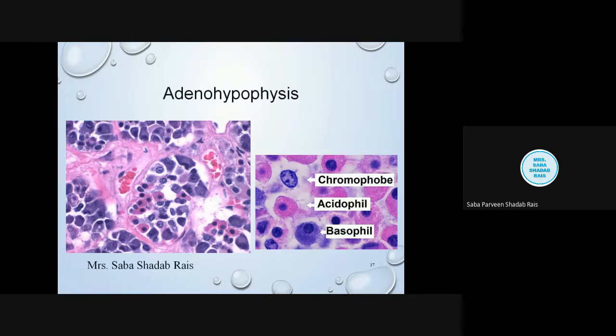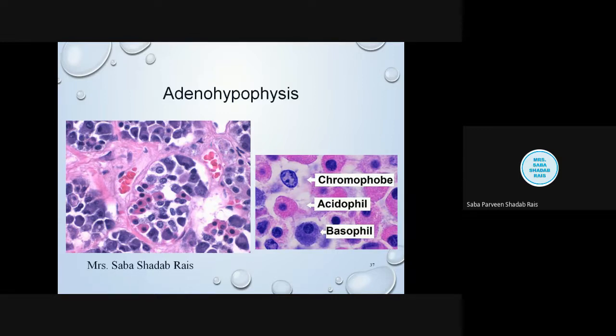Alpha cells are the acidophils. Now we know this basic term: acidophils are going to dye with the acid stain, and basophils are the cells which dye with the basic stain. This acidophils and basophils have granules which accept the color.